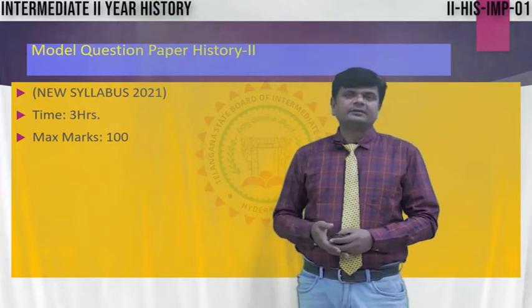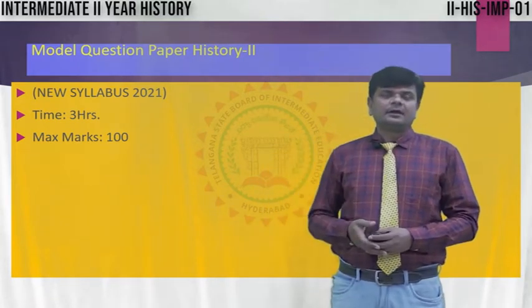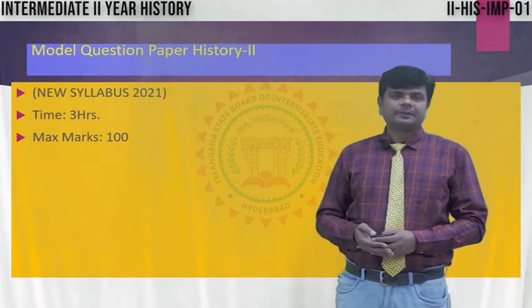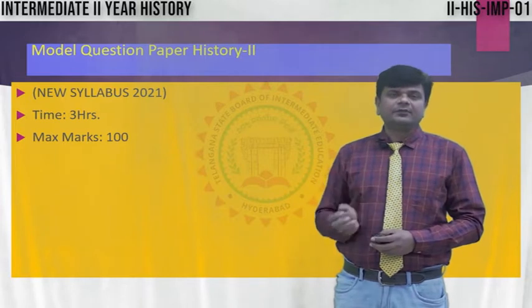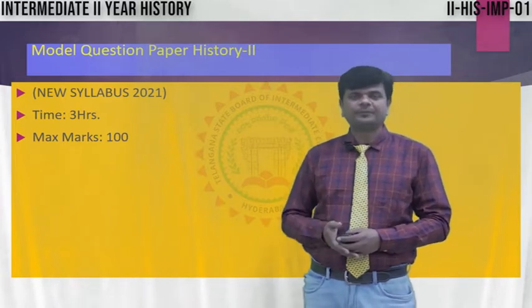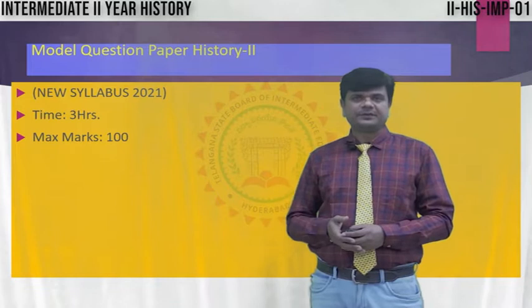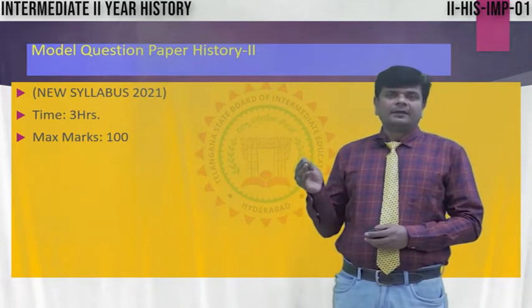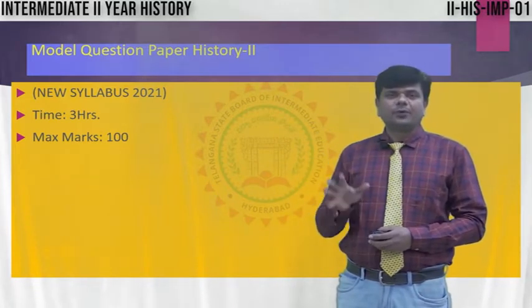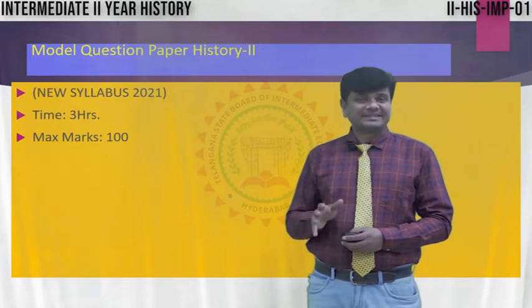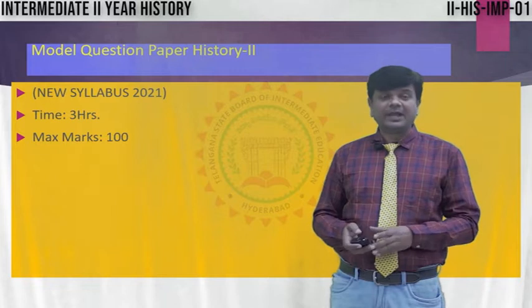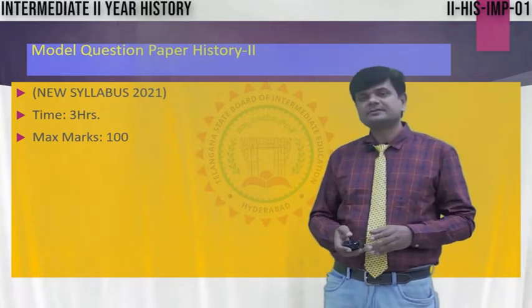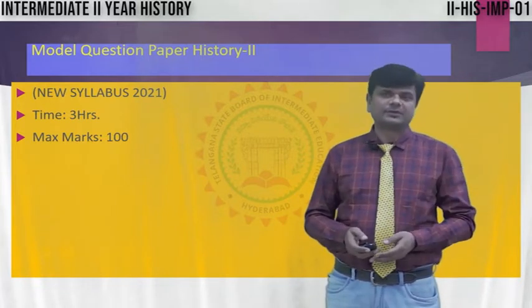Long questions in section A, short questions in section B, very short questions in section C, as you know. But the options here, in previous papers, as you observe, were only 5 long questions, but this time there are 6 long questions. But anyhow, the time is the same, that is 3 hours, maximum marks 100 marks only.